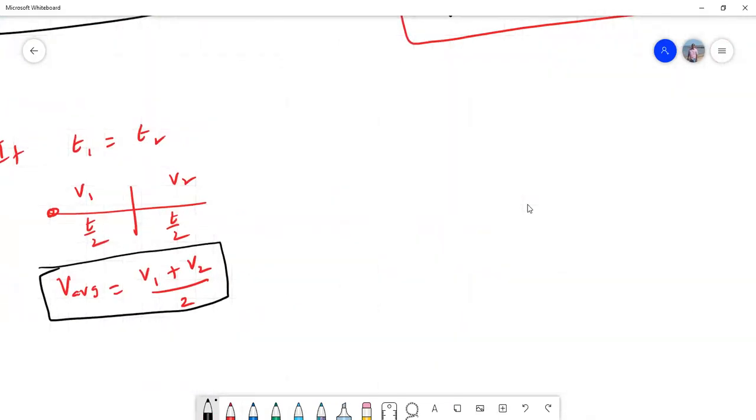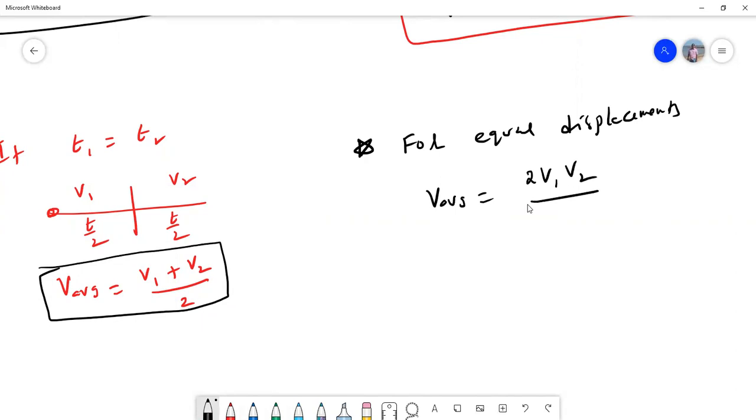What are the two important formulas? Suppose they move for equal displacements, the average velocity is 2v1 v2 by v1 plus v2.